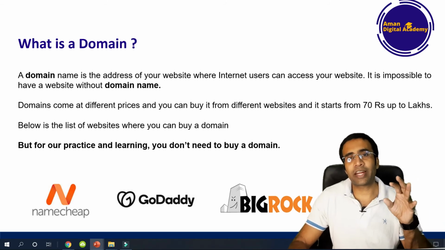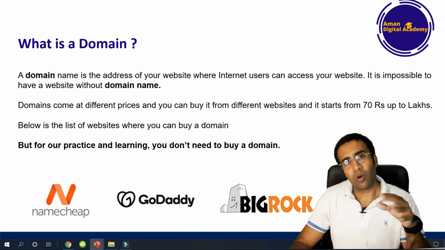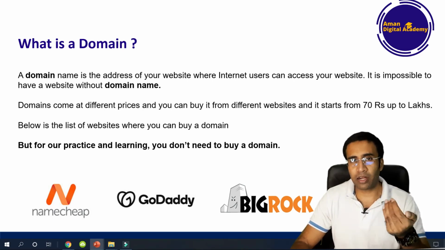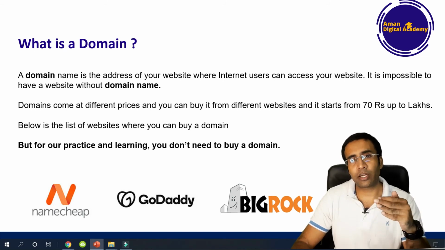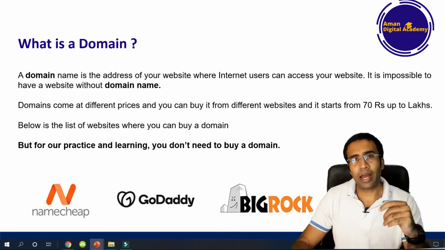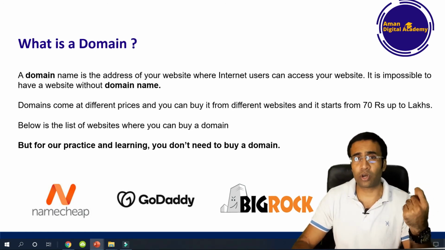Go to each and every individual domain company website and check what different types of domain they are providing. In the market there are three different types of domain which are majorly in demand. One is the country specific, another is .com, which is the globally required domain, and the third is .org. If you have an organization, then you can start your website with .org.